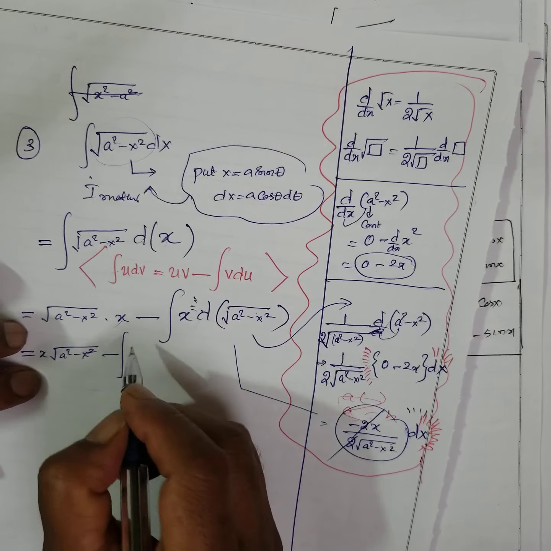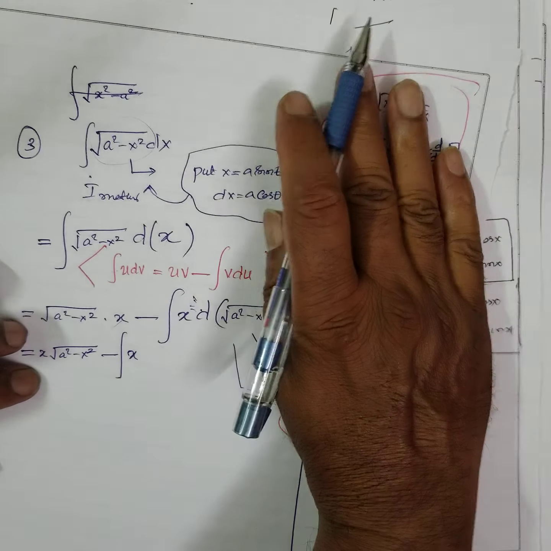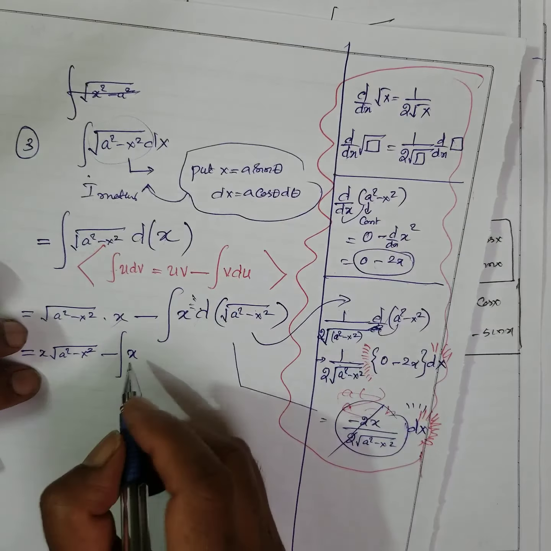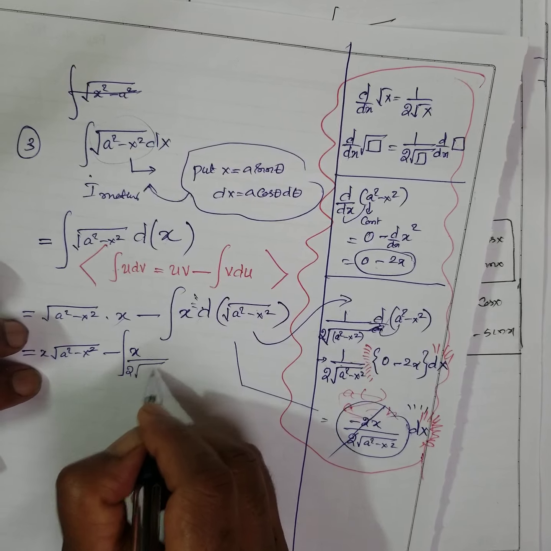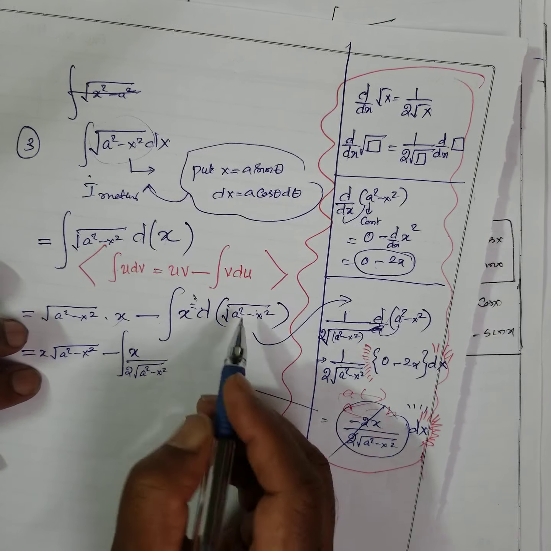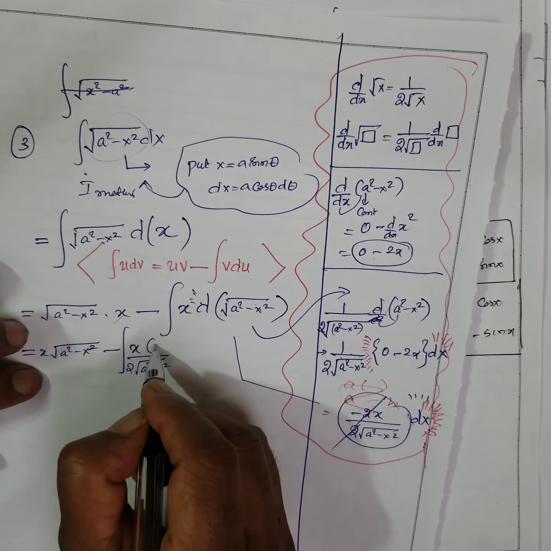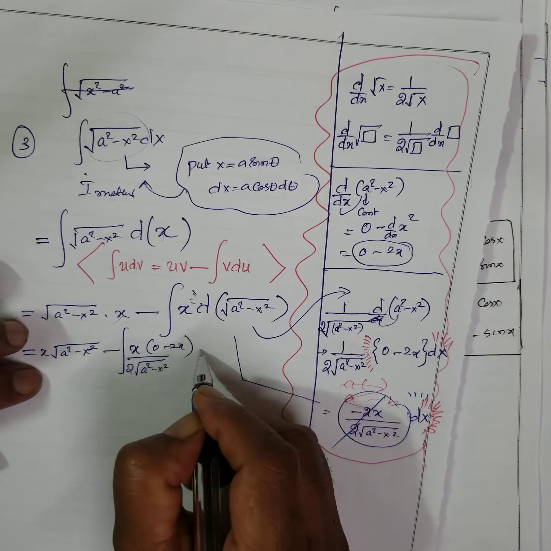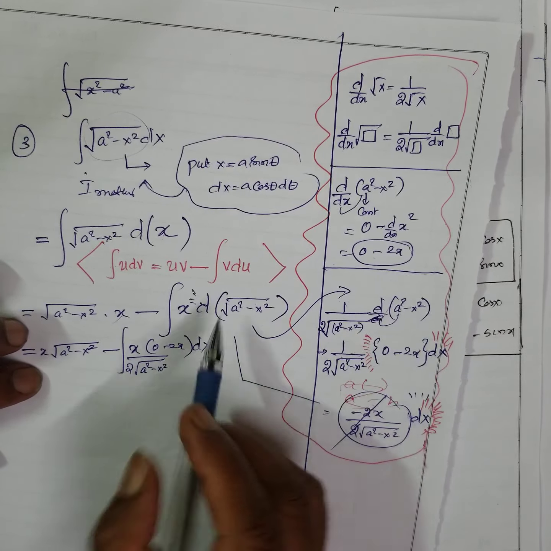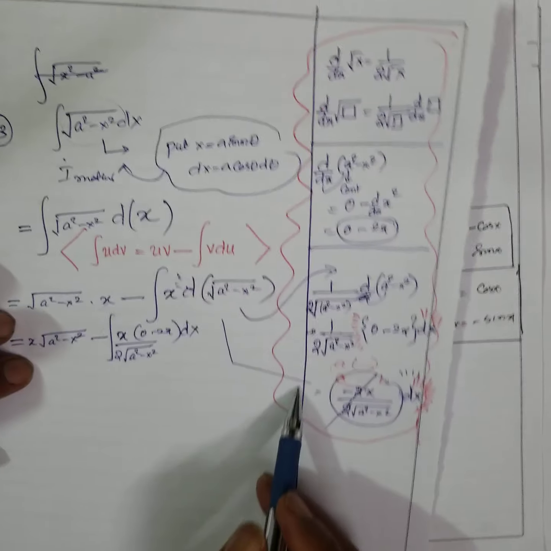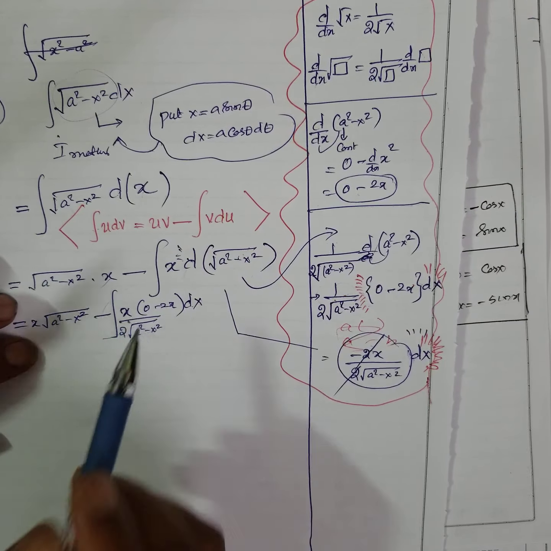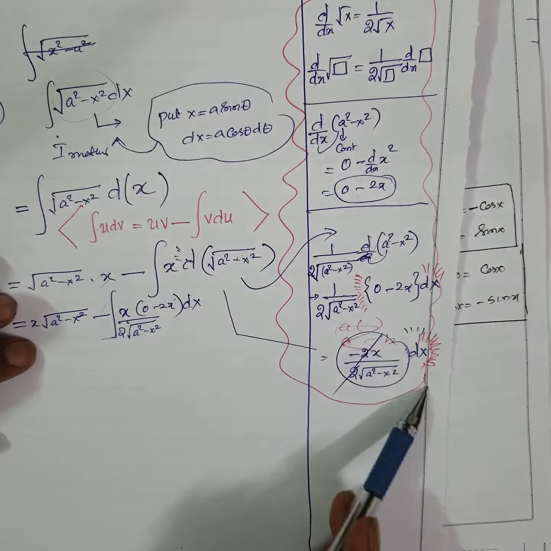Here, integral of x differential. See, all these things I'm going to do in one. This is 1 by 2 root a square minus x square into the differential coefficient of this, which is 0 minus 2x, and still d is there, dx. All these things I explained. In one shot I did it. Why did I do all these things? Because of this.